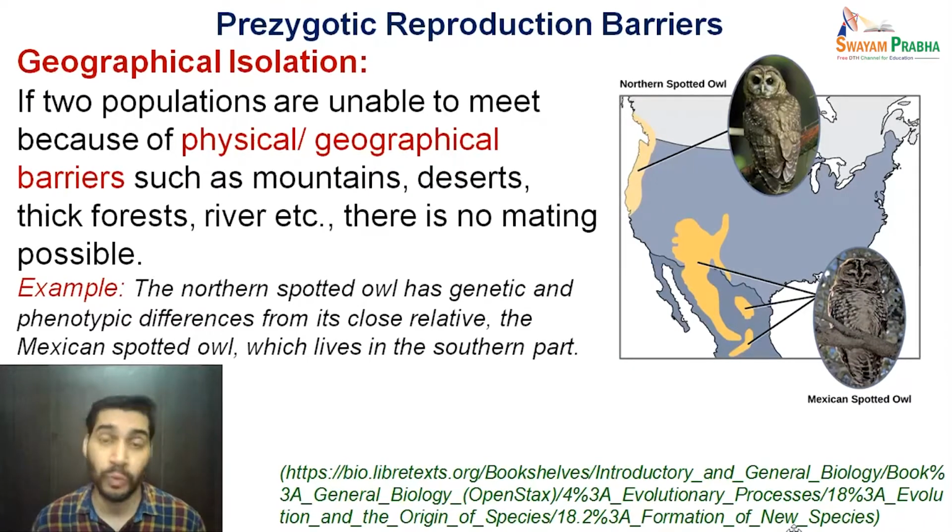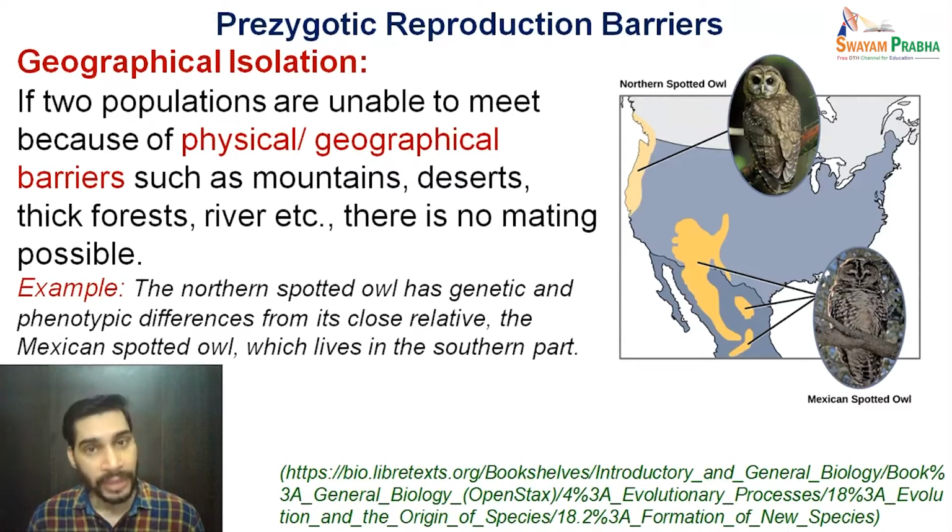The first barrier, which falls in the category where potential mates are unable to meet with each other, is the geographical isolation. As the name suggests, the barrier is in the form of geographic or physical barriers. If two populations are unable to meet with each other because of the existence of any physical or geographical barriers in the form of a mountain range, a desert, thick forest or river, there is no mating possible between them because they are unable to meet with each other.